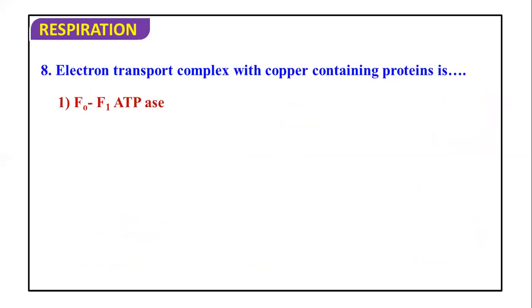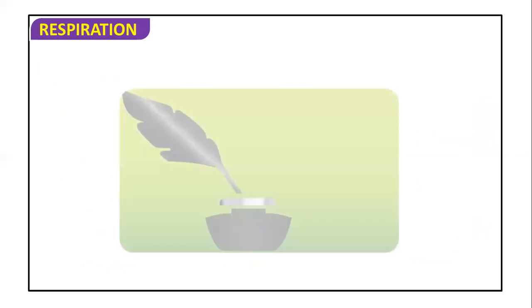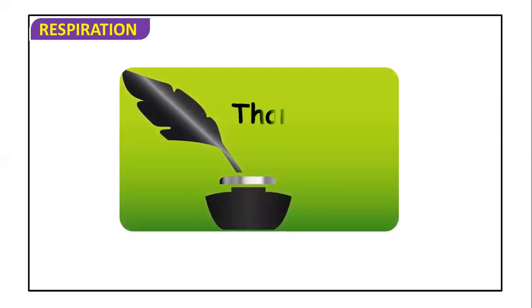Okay, remember, the electron transfer complex with copper containing protein is obviously cytochrome c oxidase, that is the cytochrome aa3 complex. Okay, so that is all about the respiratory balance sheet.